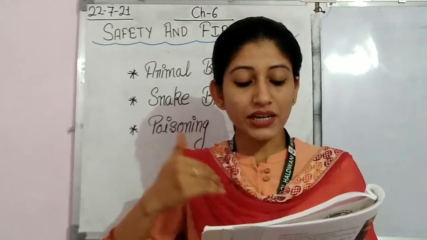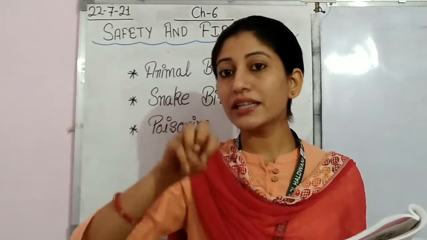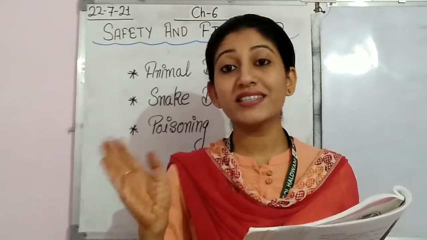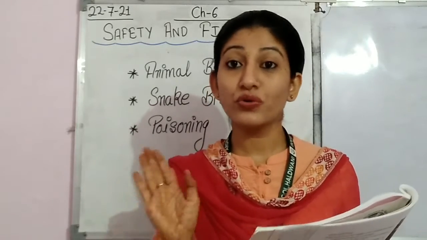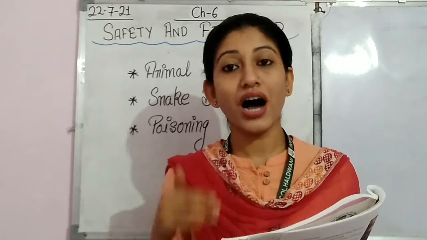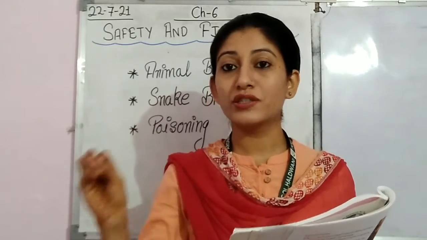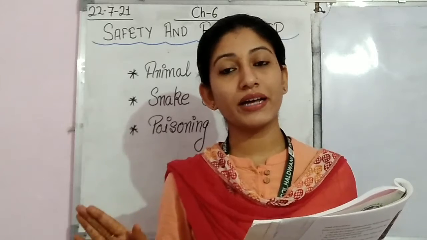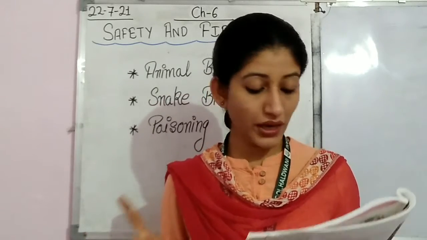Then the poison is sucked from the wound and spat out. But this cannot be done by everyone. Only a few specialists can do it, those who know how to take out the poison from the body and spit it out. Everyone cannot do this.